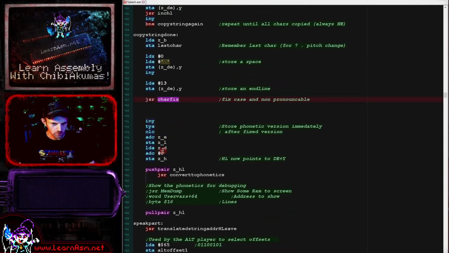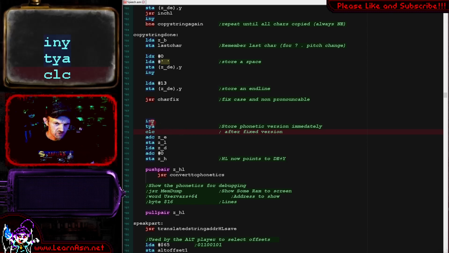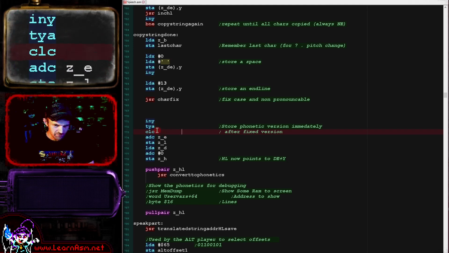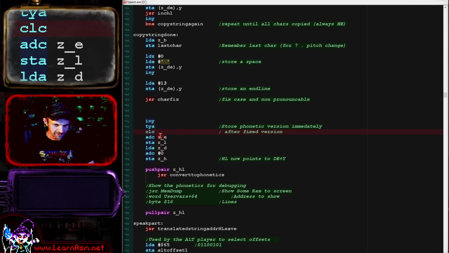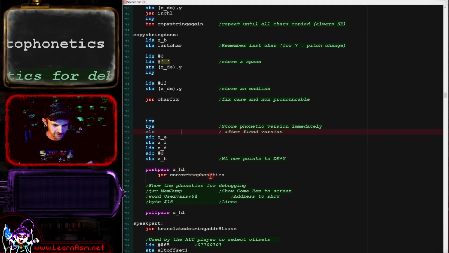Now, once we get to this point, we've got the string in uppercase, and we're then going to convert that into phonetics. We're going to store the phonetically converted string immediately after that first string. The original code stored it in a totally different memory location, wasting a lot of memory, storing these various values all over the place. So I've combined them right next to each other. What we're doing here is adding the offset in the Y register to the DE pair, and then storing that in H and L here. So HL in the zero page are used for the next part, which is the conversion to phonetics.